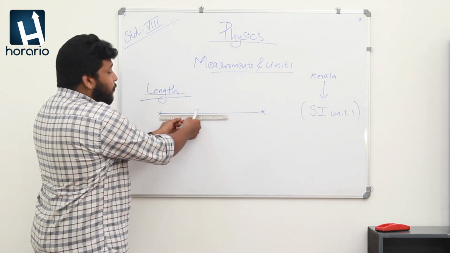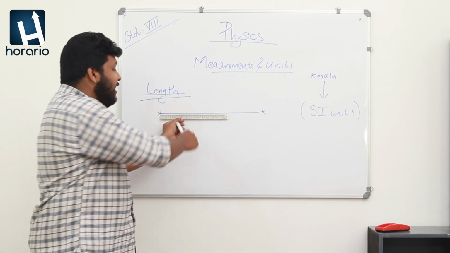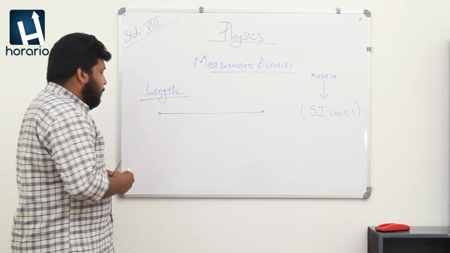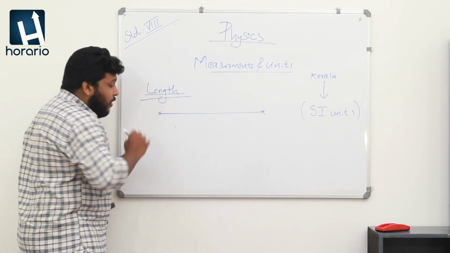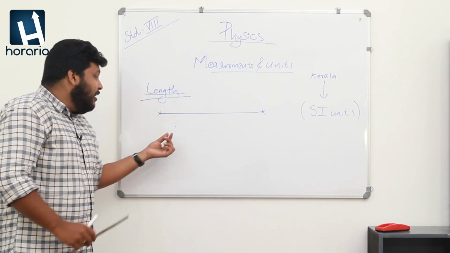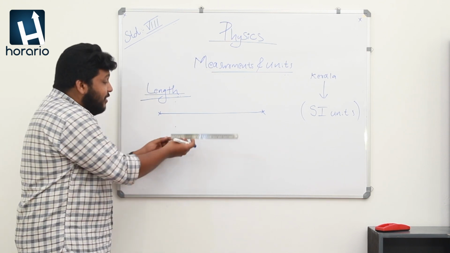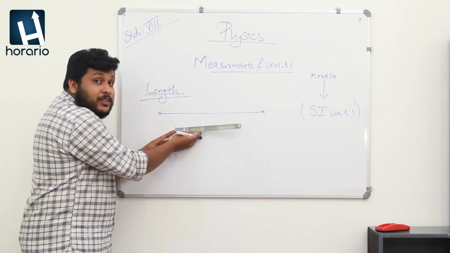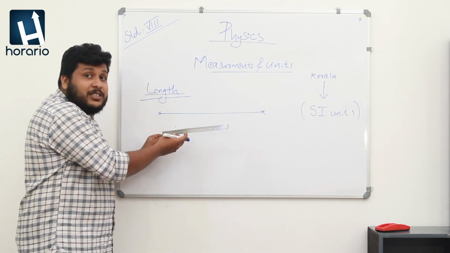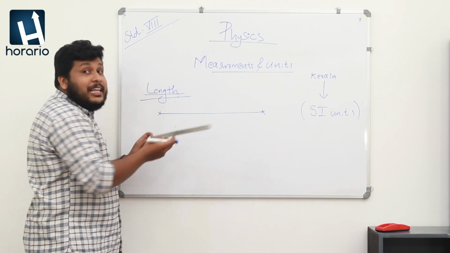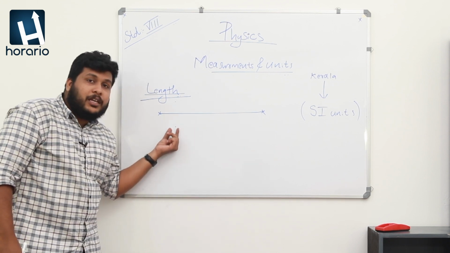So, I can easily measure this line with this scale. But what happens if I want to measure the length of this small point? Using the scale, it is very difficult to measure the length of a small point.